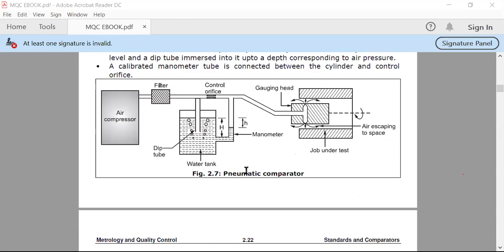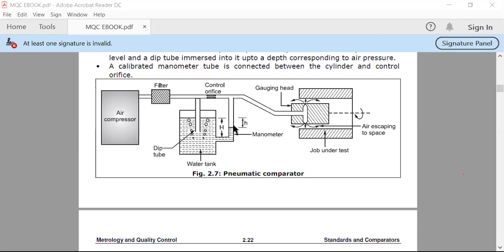So let us see the components of the pneumatic comparator. Here first is a water tank, whose height is given. There are some bubbles inside the water tank. Water is filled, and this is the dip tube which is inserted in the water tank. One end of this water tank is connected to the manometer, where the manometric height can be measured. This manometric height is the difference between the water level at the bottom of the manometer and the level in the manometer, so capital H minus small h is the difference between these two levels.